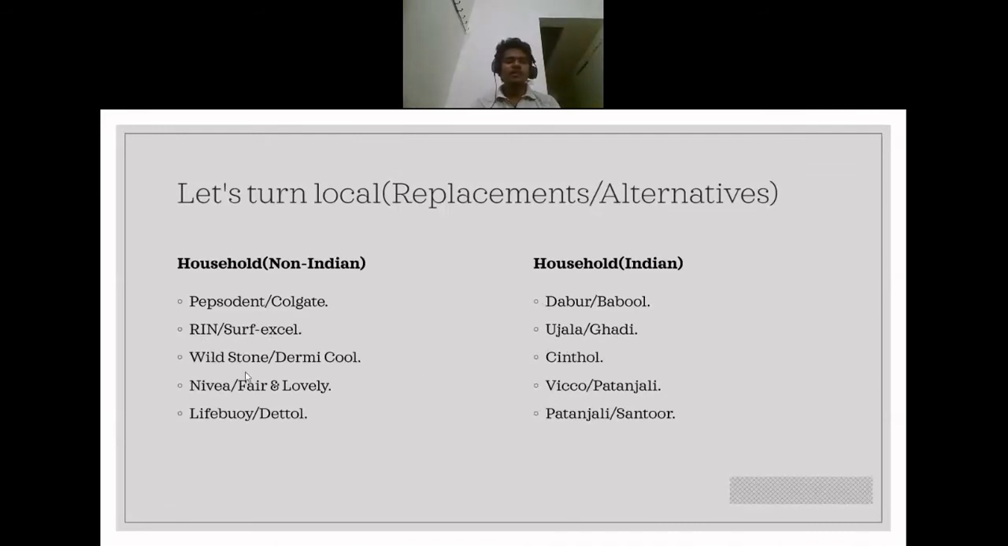If you're using Wildstone or Dermicool as either powder or deodorants, Wildstone is mostly used as a deodorant, you can use Cinthol, which is an Indian product. If you're using Nivea or Fair and Lovely as a cream for cosmetics, you can use Vicco or Patanjali. If you're using Lifebuoy or Dettol as hand wash or cleaning solutions, you can use Patanjali or Santoor, which are again Indian.